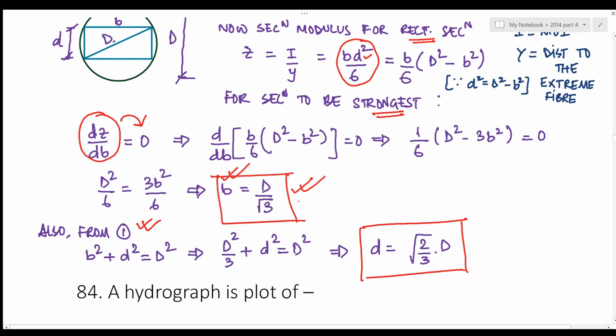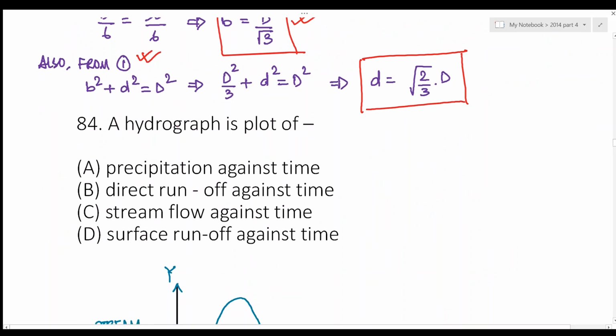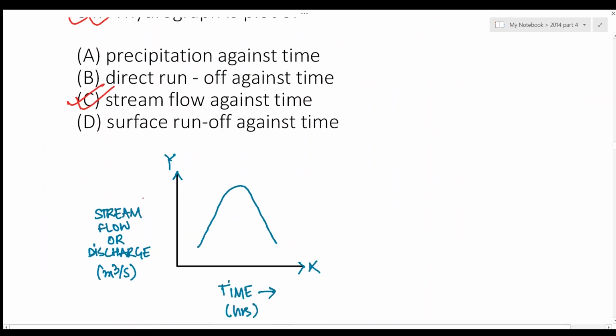Right? Next question is, a hydrograph is a plot of. Now, PSC seems to love this question. They ask you almost every year about hydrograph, and this question specifically. Now, a hydrograph is a plot of stream flow against time, or discharge against time, right?